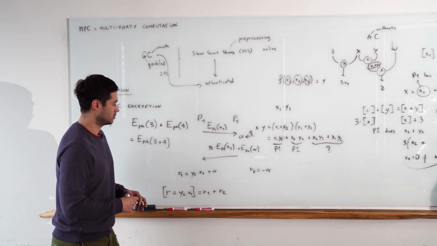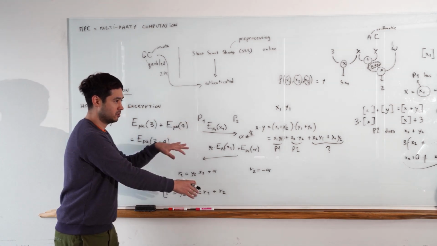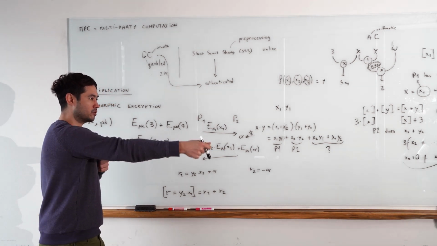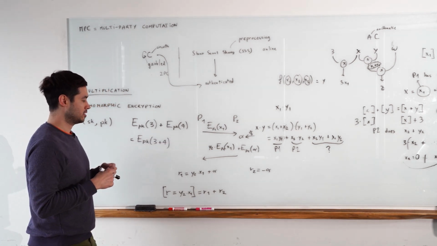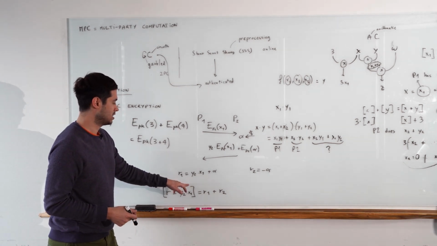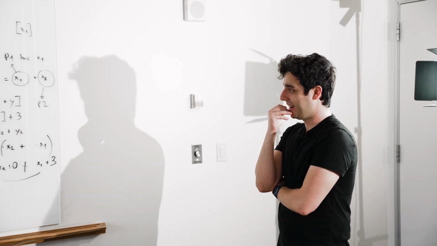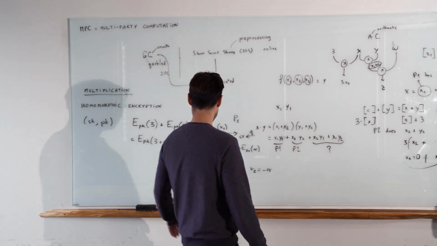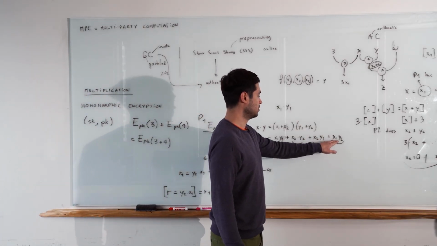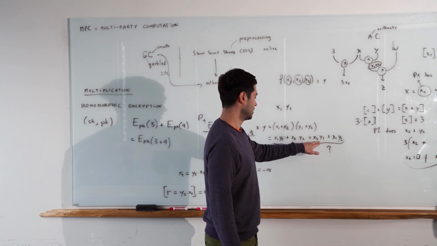So basically what happened here is that we used a homomorphic encryption scheme to multiply your value and my value and obtain an additive sharing of that. And so you can imagine, which one is this? Y2, X1, so it's this one. Now we can do the same for this one.